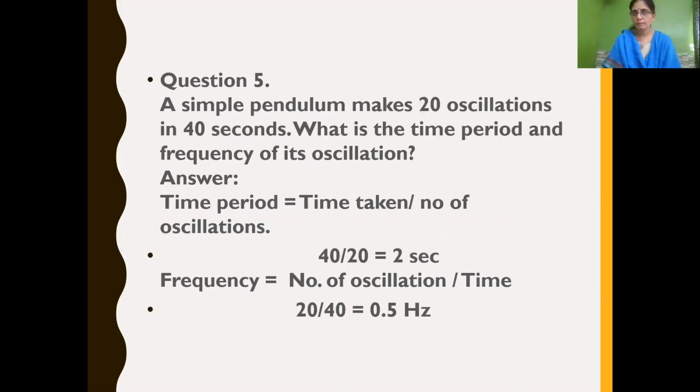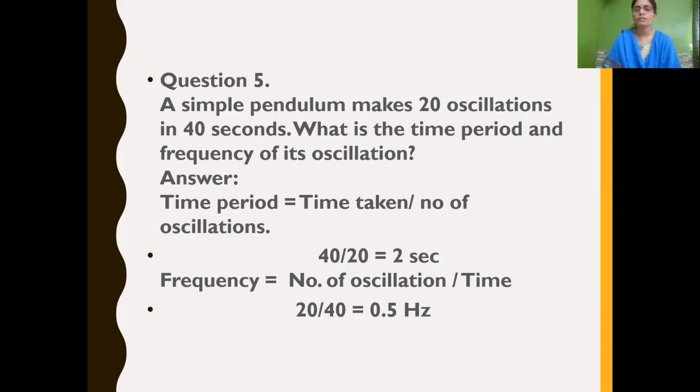This way, sums can come. See, a simple pendulum makes 20 oscillations in 40 seconds. So what is the time period and frequency of its oscillation? So we have to find out the time period and frequency of its oscillation. First, we should know what is given in the sum. Here the number of oscillations and the time are given. The number of oscillations is 20, and the time given is 40 seconds.